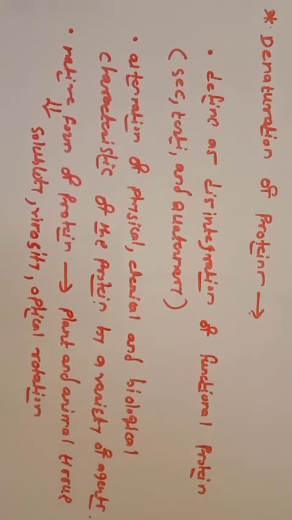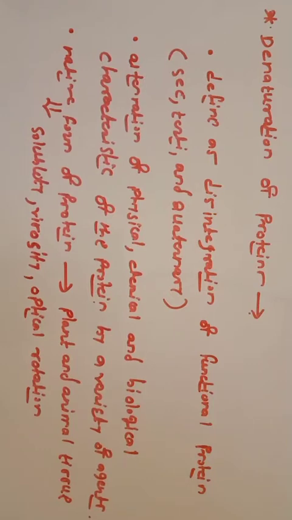Let us discuss the denaturing agents, the agents responsible for denaturation of the protein. This is a very important concept. You should remember that the conversion of the functional or native form of the protein into its simplest form, that is, conversion of the secondary, tertiary, and quaternary structure into a simple form, is called denaturation of protein.